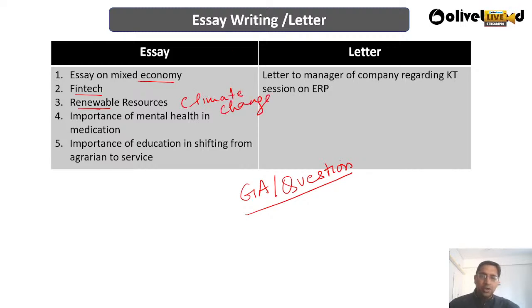Regarding fintech, the question is: is the rise of fintech hampering traditional banking or not?